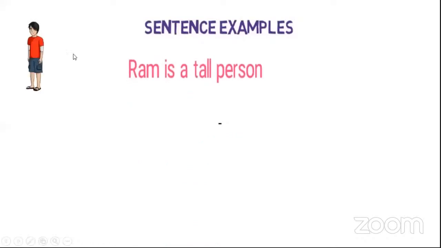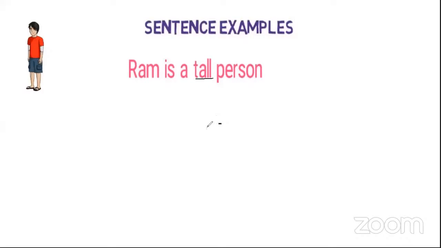Now we'll start with the topic. Now I'll give you some examples and I'll ask you to read. Is it okay for you? Okay. The first example is here. Read it. Ram is a tall person. Yes. So here, how is Ram? Tall. Yes, very good. So Ram is tall.